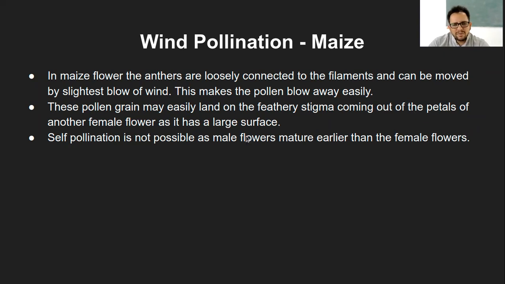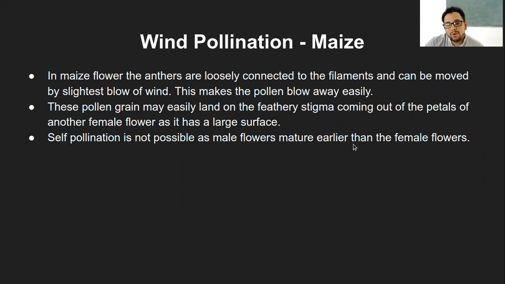it has a large surface. And of course, self-pollination is not possible, as the male flowers mature earlier than the female flower. This is one of the very important characteristics of maize, that the male flowers mature earlier. That means this is what kind of situation?